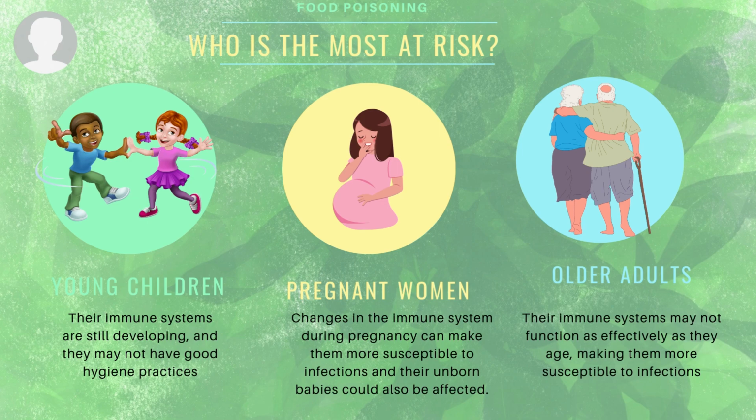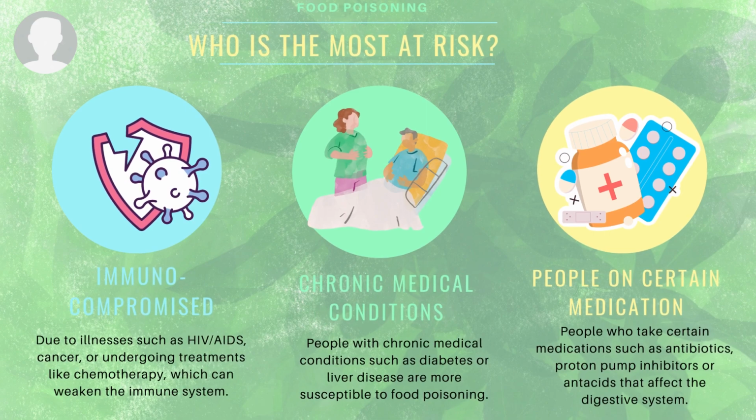As well as older adults, their immune systems may not function as effectively as they age, making them more susceptible to infections. Continuing with groups vulnerable to food poisoning, there are also people with weakened immune systems due to illnesses such as HIV/AIDS, cancer, or undergoing treatments like chemotherapy, which can weaken the immune system. As well as people with chronic medical conditions such as diabetes or liver disease are more susceptible to food poisoning. And then lastly, people who are taking certain medications such as antibiotics, proton pump inhibitors, and antacids that affect the digestive system.